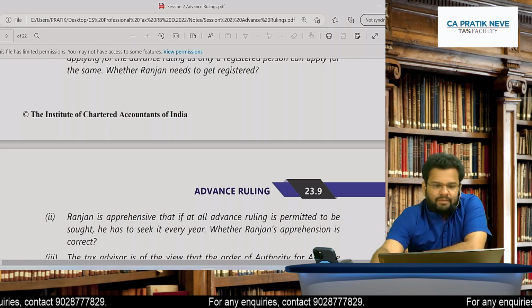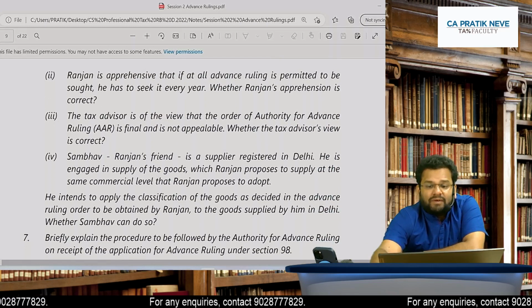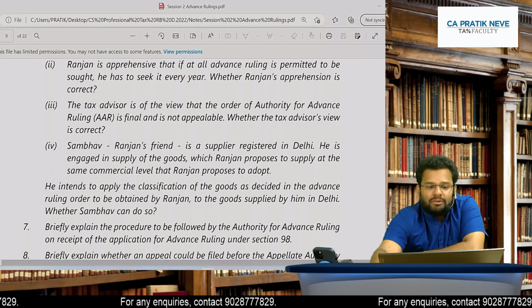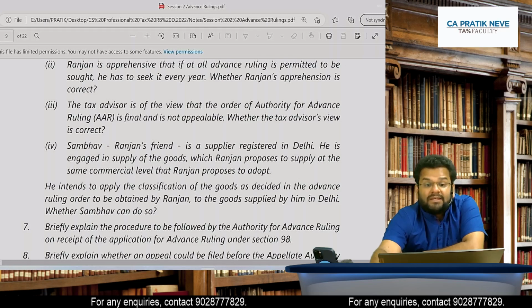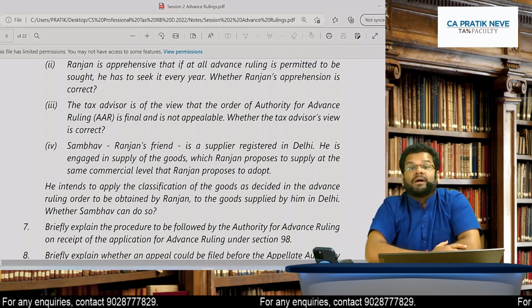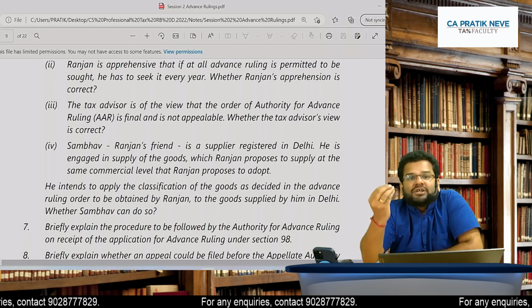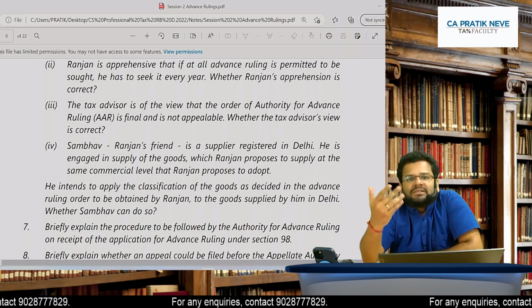Remember. Second, Ranjan is apprehensive that if at all advance ruling is permitted to be sought, he has to seek it every year. Is it necessary to get advance ruling every year? No. It continues to be binding unless there is change in law or change in facts.